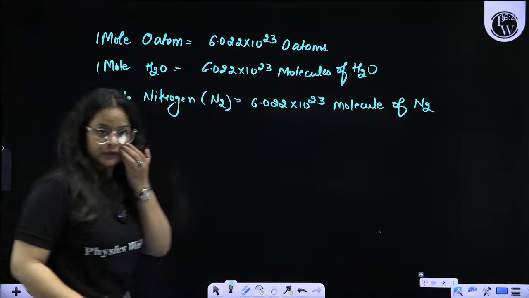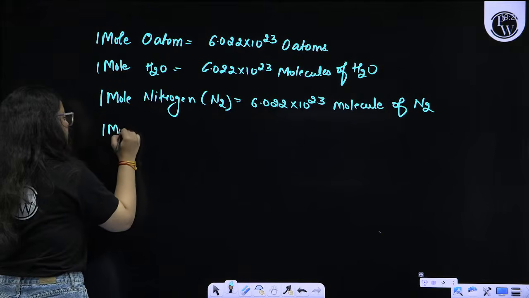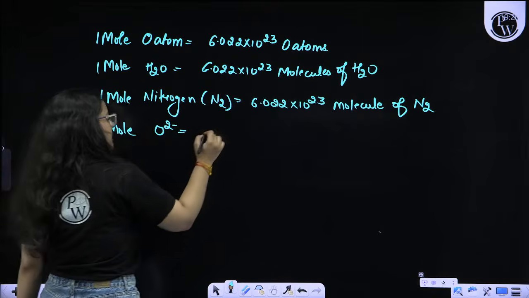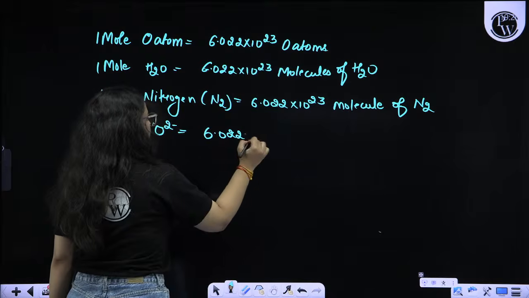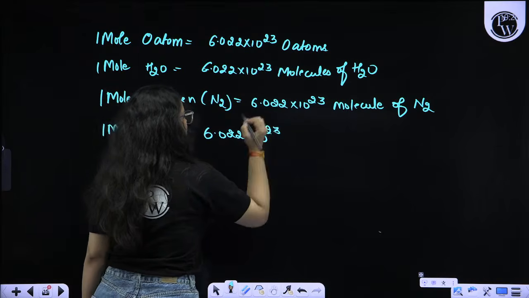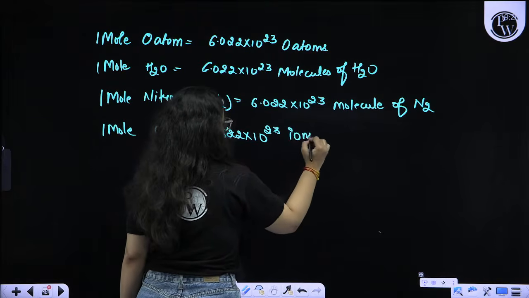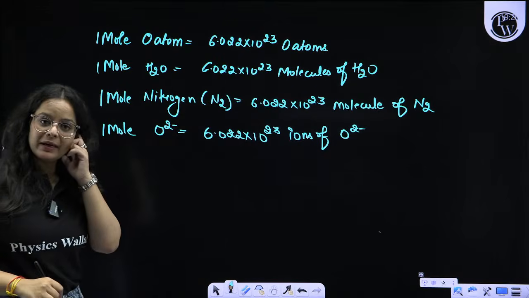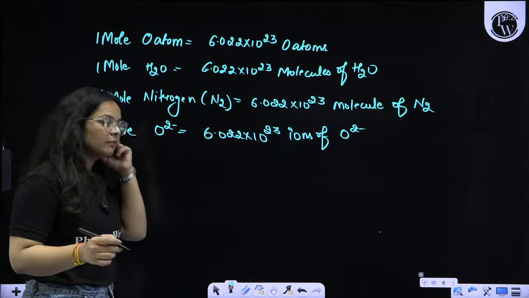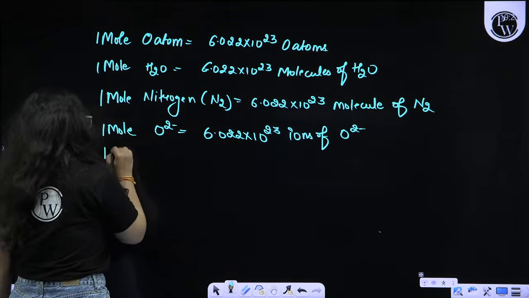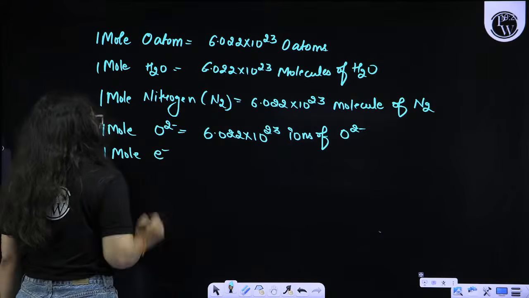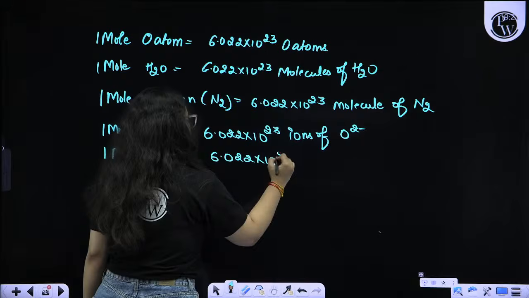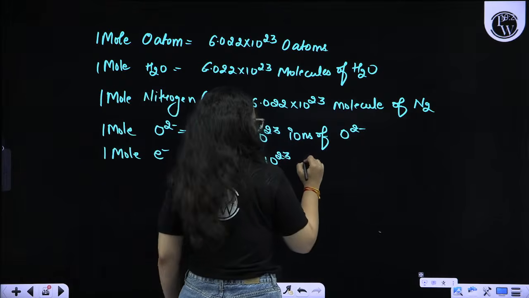If I ask you about 1 mole O2 minus, that means 6.022 into 10 raised to the power 23 ions of O2 minus. Right, beta? 1 mole electron means 6.022 into 10 raised to the power 23 electrons.